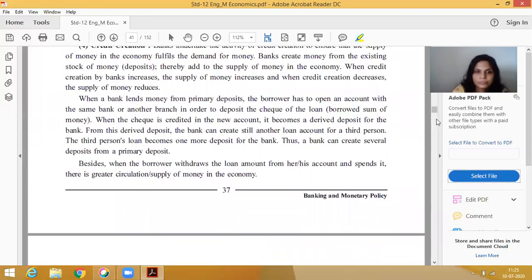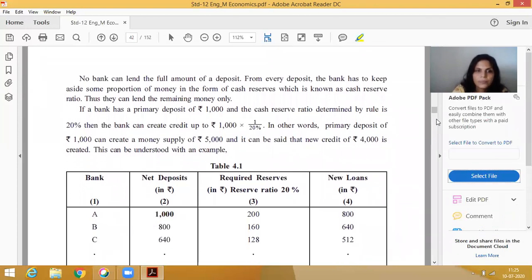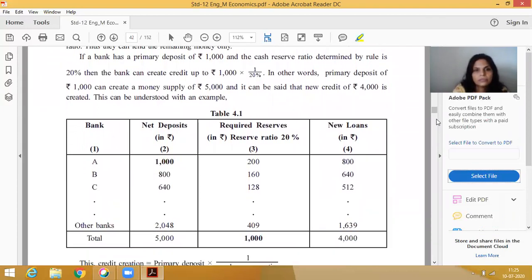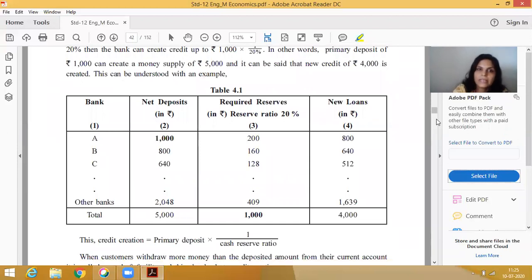This one is our example. First we will discuss the example only, then after we will discuss the theory, so you can easily get it. First of all, what is its formula? Its formula is primary deposit multiplied by 1 upon CRR, cash reserve ratio.